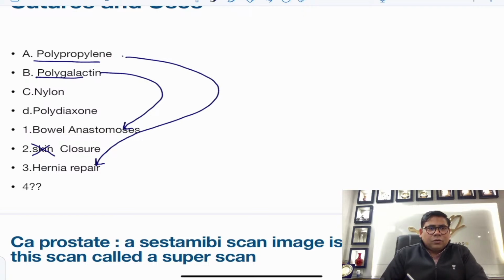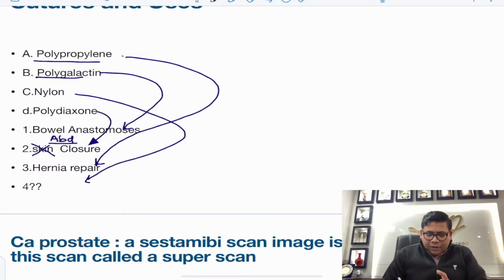It was not a skin closure. It would have been abdominal closure. So for abdominal closure, if this is given, then polydioxanone is the answer here. And nylon, if nothing is given, it is for tendon repair. So tendon repair is the suture.